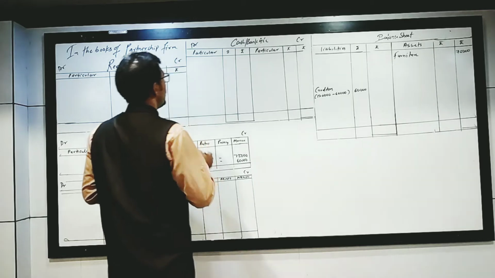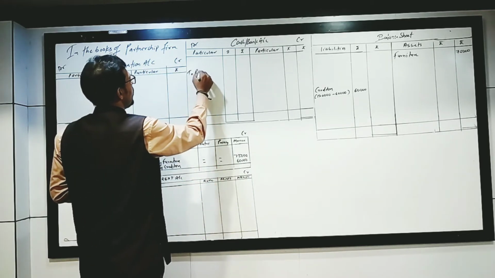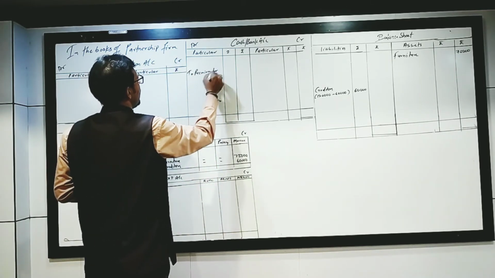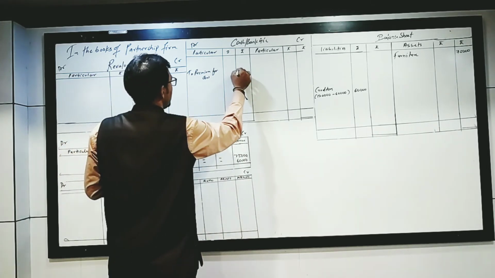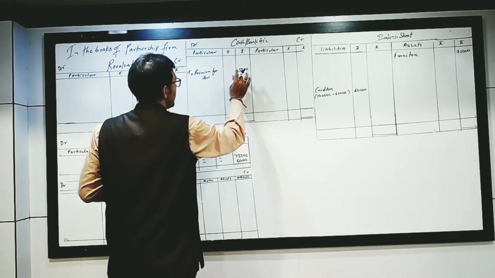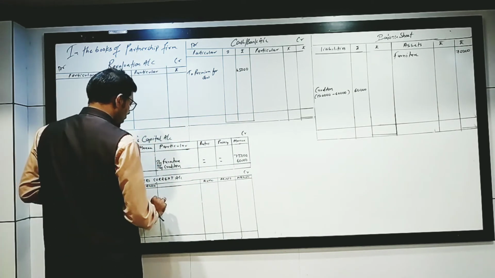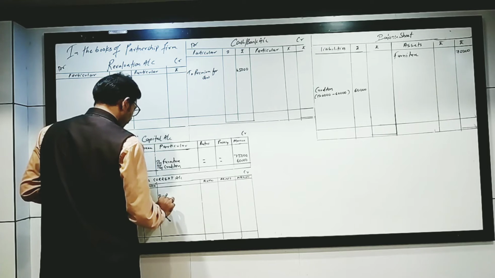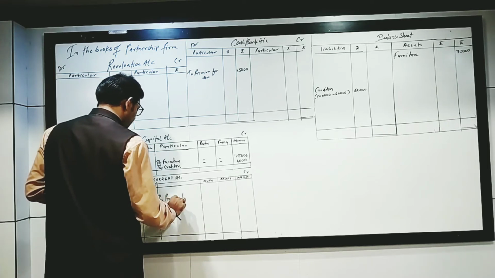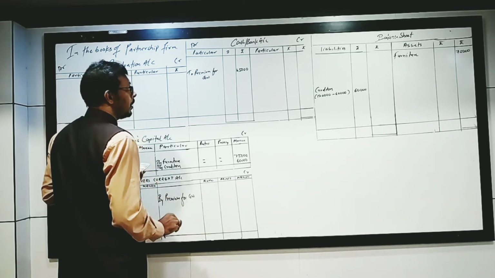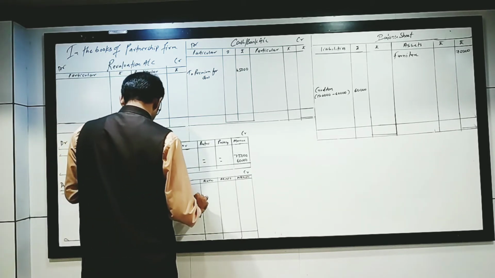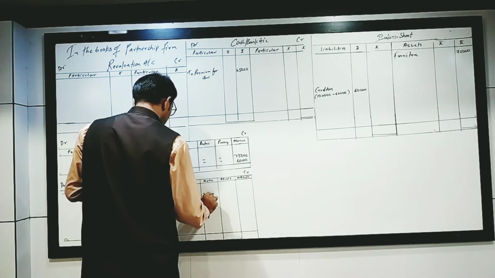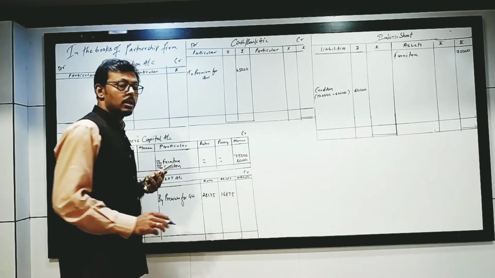So we got the amount of goodwill in terms of cash. One entry will be on the cash account debit side. Premium for goodwill, we will write it down. The amount is 45,000. The other entry will come on the current account by premium for goodwill. 45,000 in the ratio of 5:3, that is the old ratio. So the amount is 28,125 and 16,875.